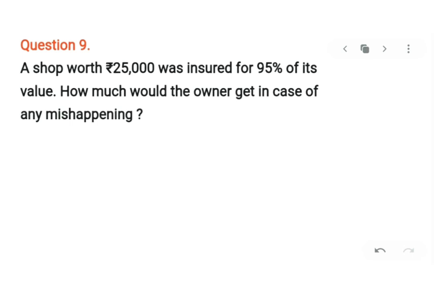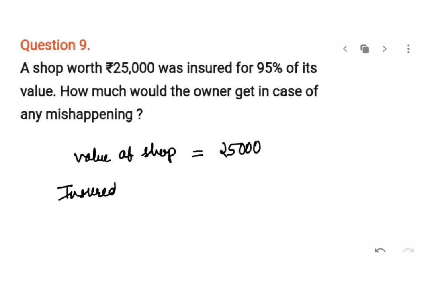Let's see question number 9, which says a shop worth rupees 25,000 was insured for 95% of its value. How much would the owner get in case of any mishappening? So insurance, you will get 95% of the value. Correct? So first you have to write what is the value of shop. It is given as 25,000. And then you have to write insured amount.